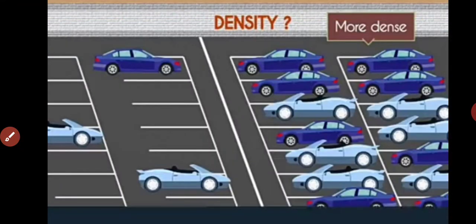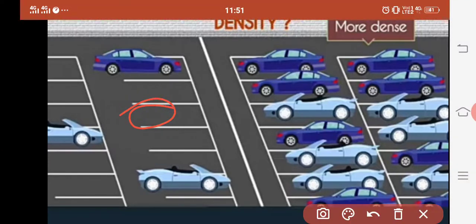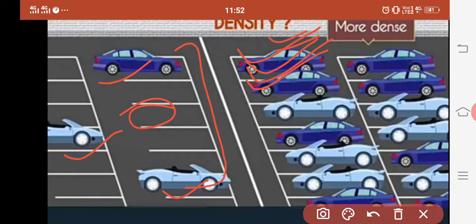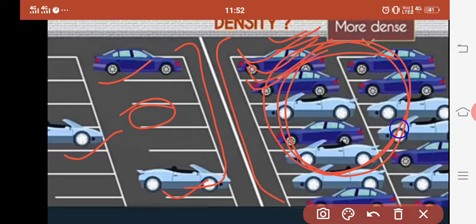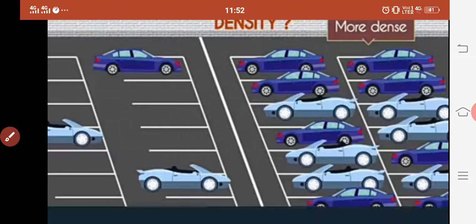To make you more clear, this figure will help you to understand the meaning of density. On one side we have 3 cars and on the other we have a number of cars. So which one is more dense? Obviously this side is more dense. Why? Because in this particular given space, the amount of matter is more on this side.